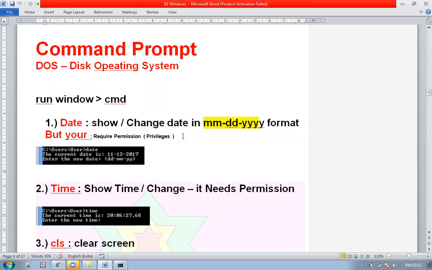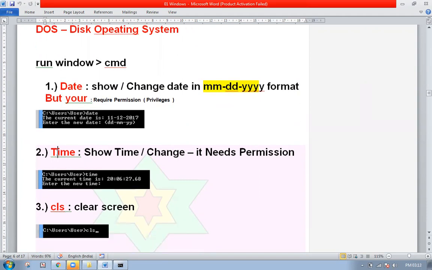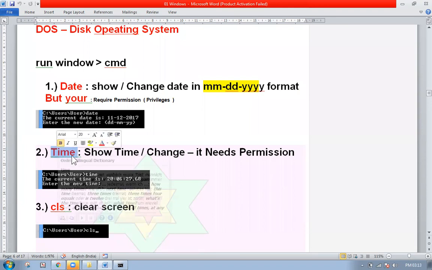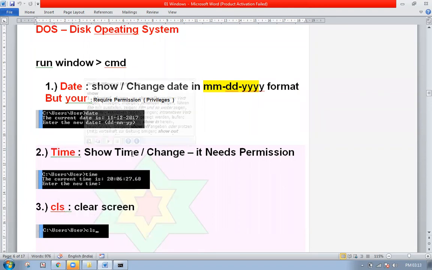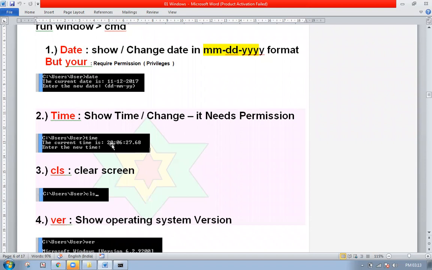If you are an administrator, you can change the date, but if you're not an administrator, you can't change the date. The second important command is time. See, when I say time, it shows me the time as well as allows me to change the time. And that time is always in hours, minutes, seconds, and dot milliseconds format. So the computer provides time up to what? Up to milliseconds.